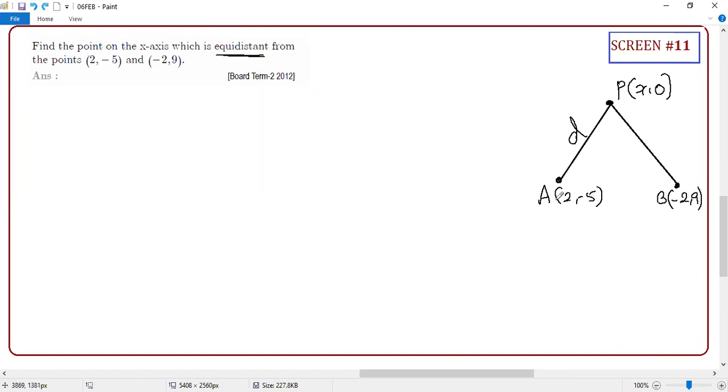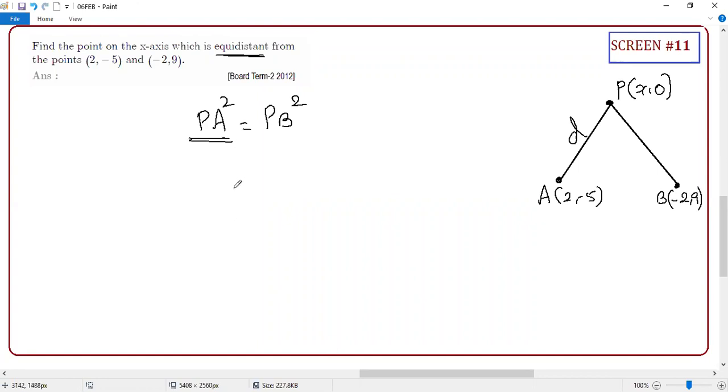Now your duty: equidistant means PA equal to PB. So as usual, I don't like root. If I don't want to put a root, instead of PA equal to PB, the squares are also equal. It is mathematically accepted. Okay, no teacher and no one is going to complain here. PA equal to PB, squares are equal. The simple reason why I'm putting square is that I don't want to put a root.